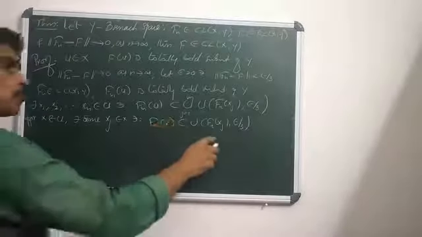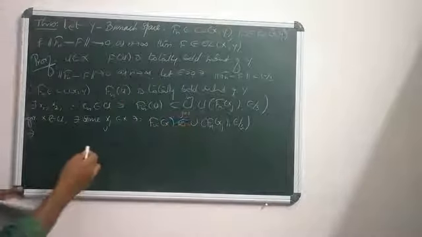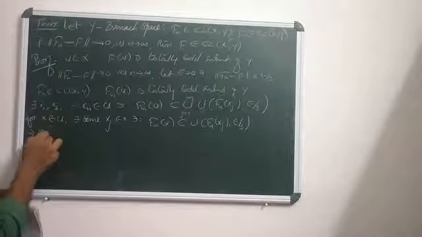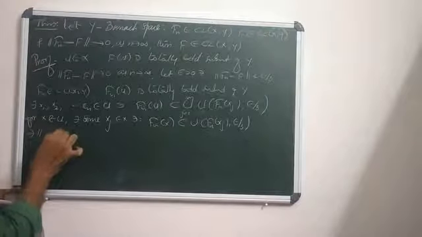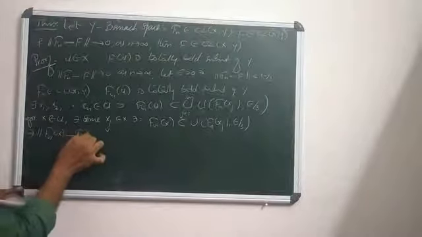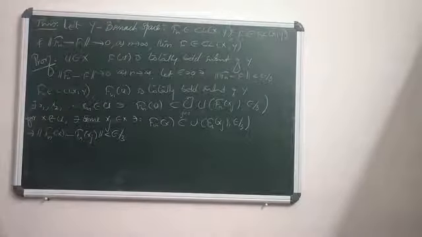Then for x in U, there exists some xj such that Fn(x) is in the open ball Fn(xj), epsilon by 3. That means norm of Fn(x) minus Fn(xj) is strictly less than epsilon by 3. Okay, that's its implication.